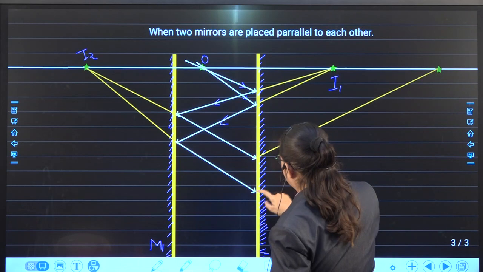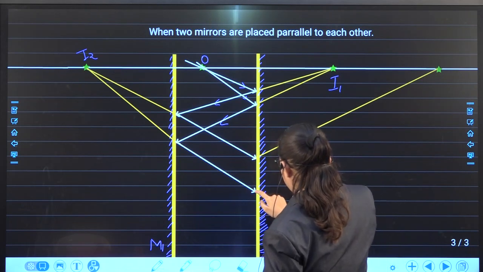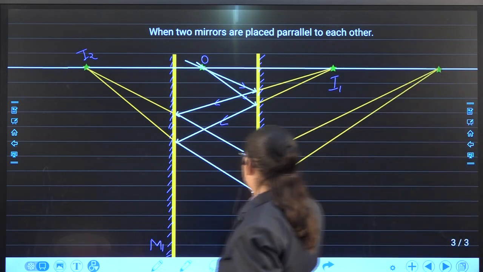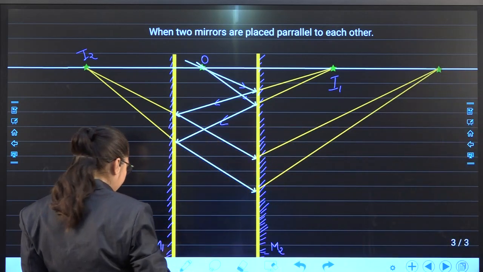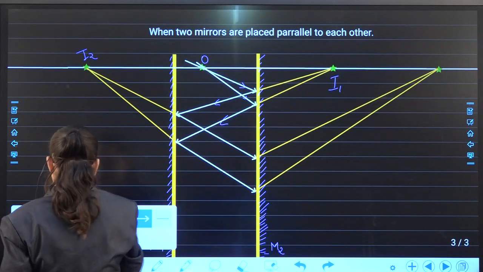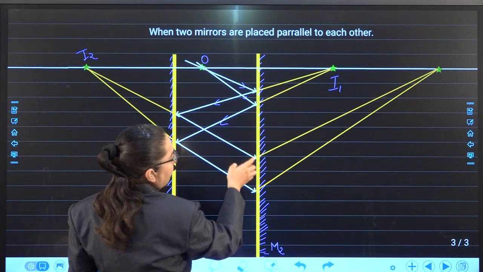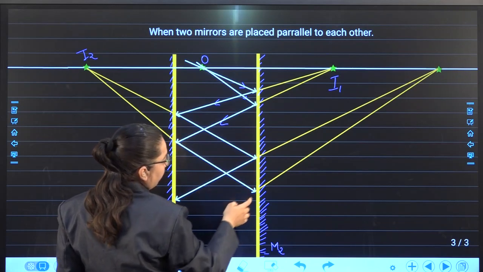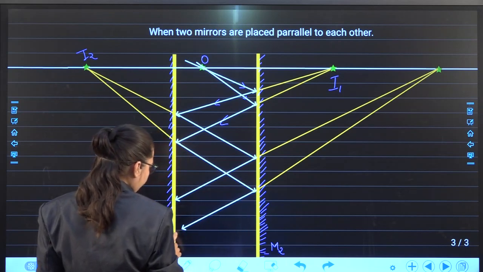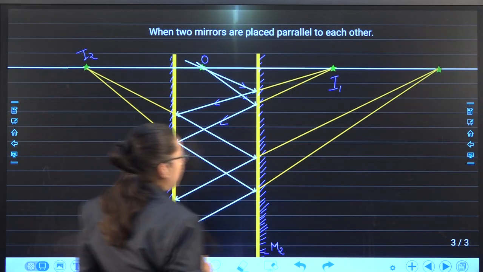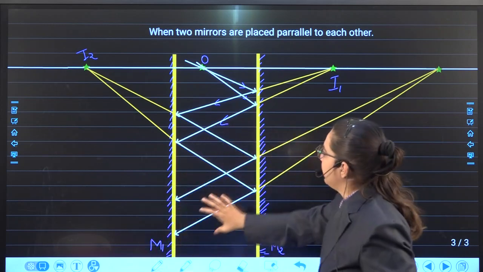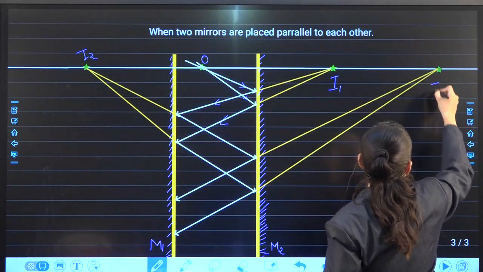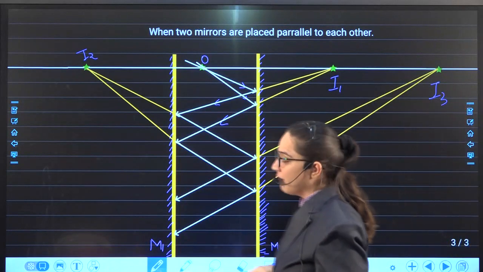You just have to join these 2 points. Now the rays will be reflected in this direction. Okay, so these are the reflecting rays and these reflecting rays will form the image that is I3. वैसे फिर से ऐसे होगा.